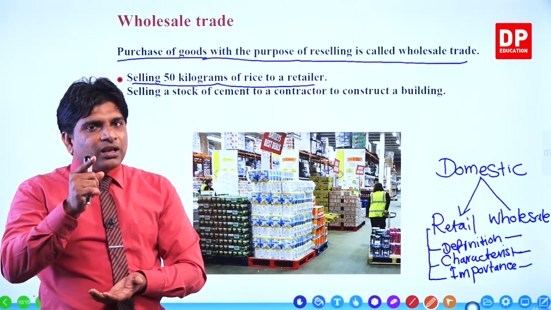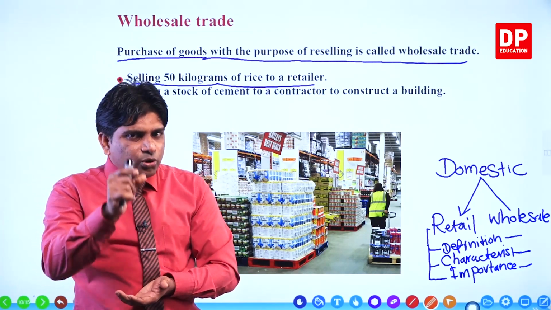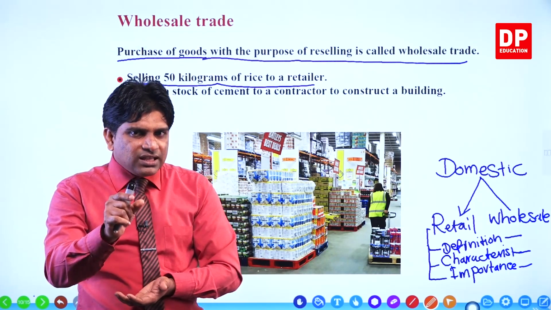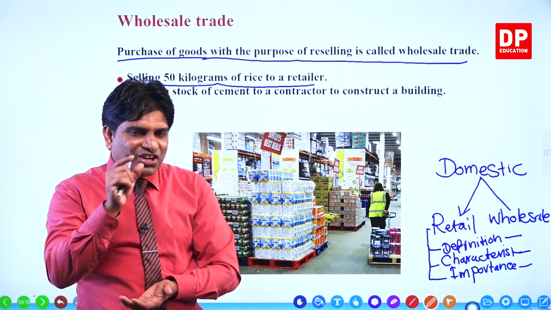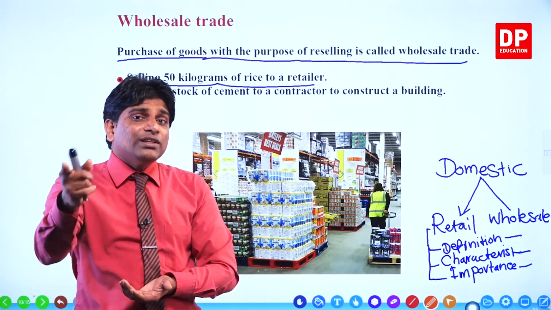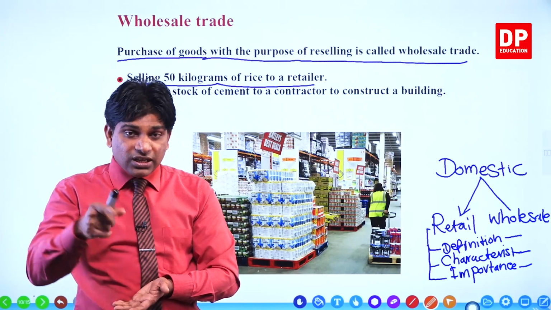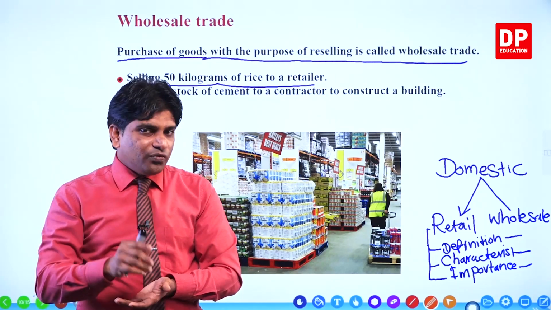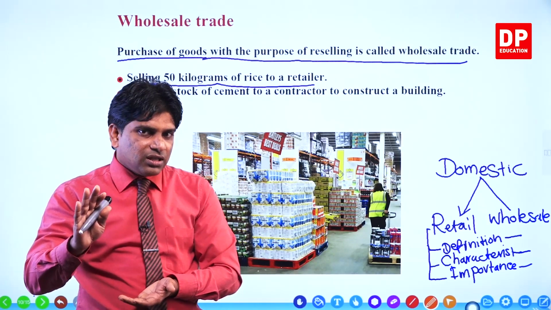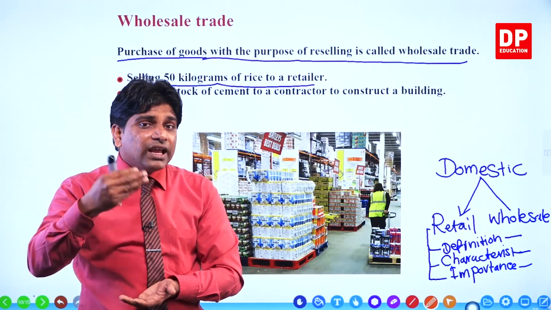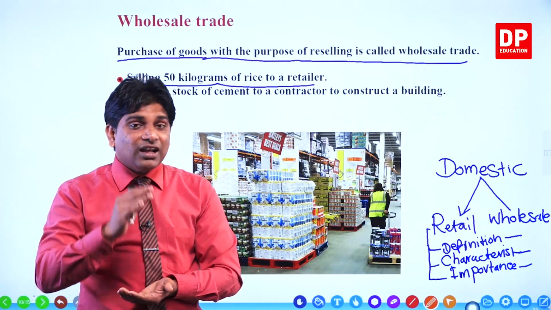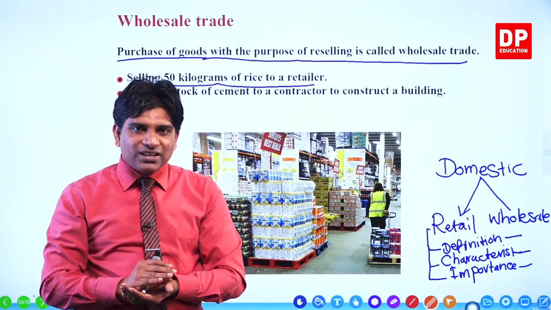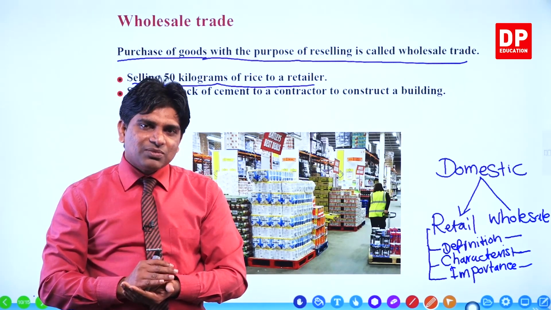I explained before: a student purchased exercise books and stationaries to sell to the students, not for his own use. Why did he purchase? To sell again to the students. Then it becomes what? Wholesale business.